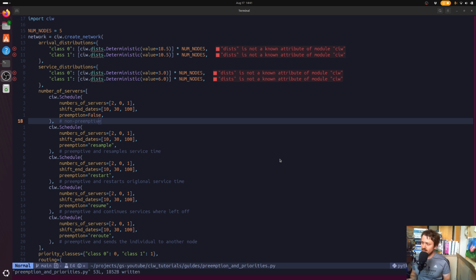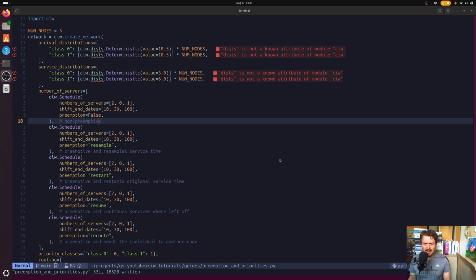But there's actually another way that services can be interrupted, and that is through the scheduling of the servers who are either on duty or off duty. They're either working or not working. And if they're currently working on providing a service and then they go off duty, the first question is, is it preemptive at all? And then if it is preemptive, for the customer that gets displaced during the middle of its service, how does the resumption, the coming back to complete that service, actually occur?